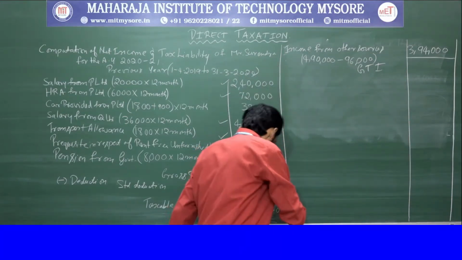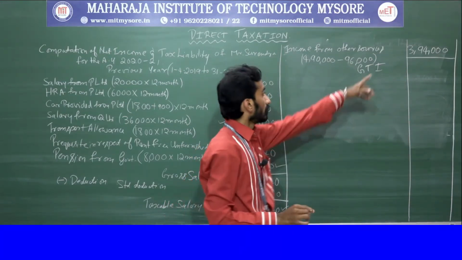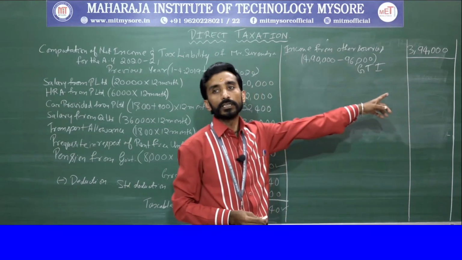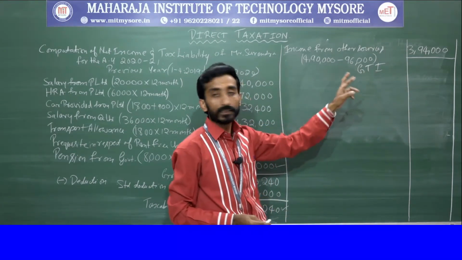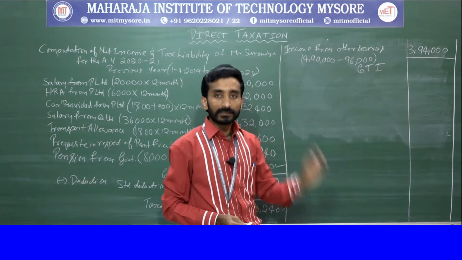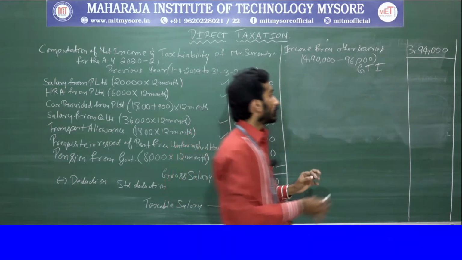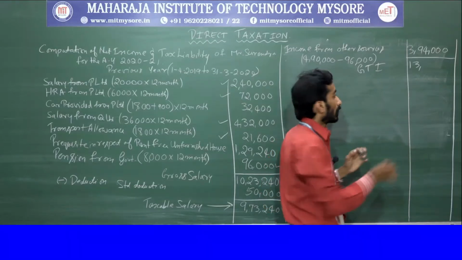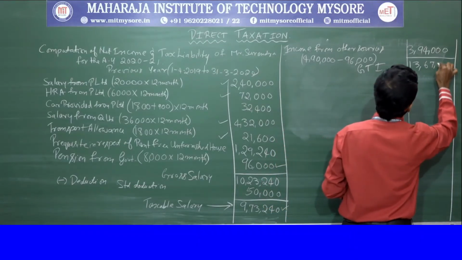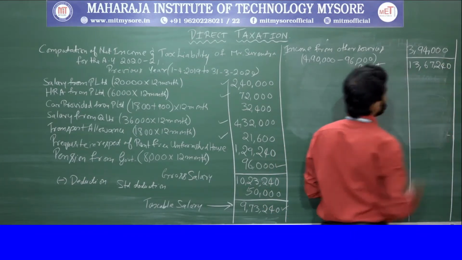This value as well as income from other sources need to be added. If you add that, you will be getting 13,67,240. This amount you will get.